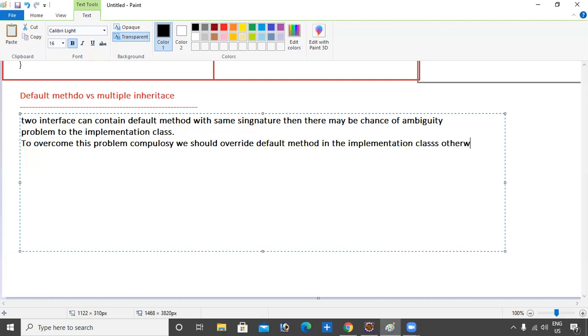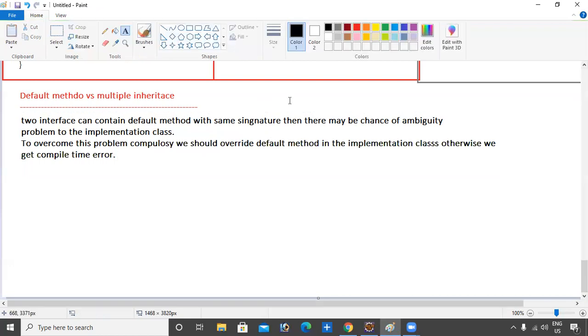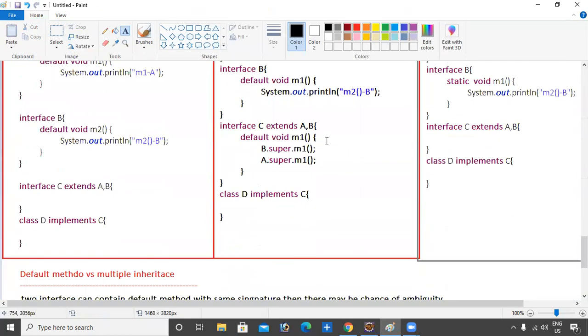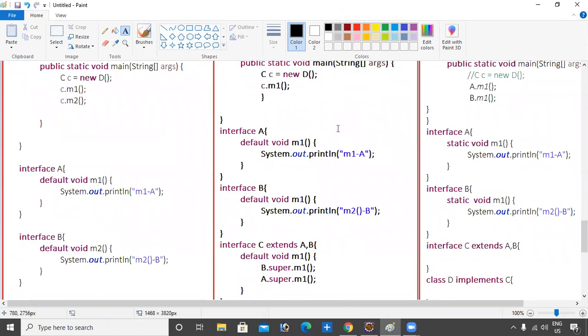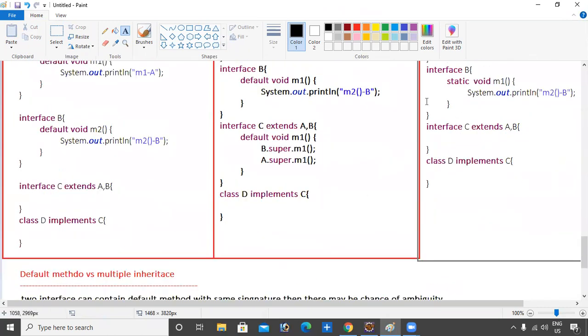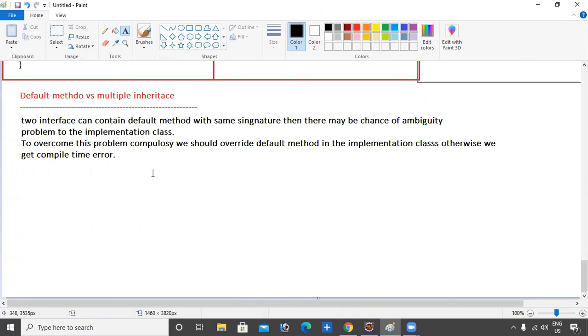Otherwise we get a compile error. That's it. This is the code. We should provide overriding. Then you can override the M1 method simply here and provide our own implementation.